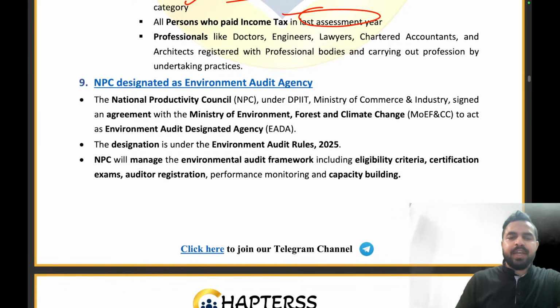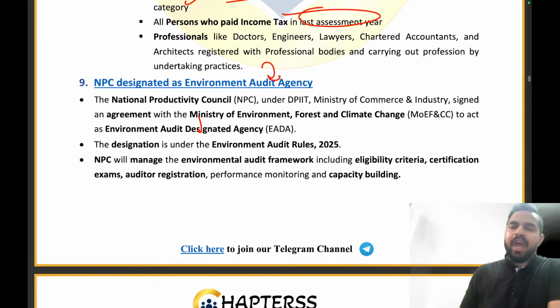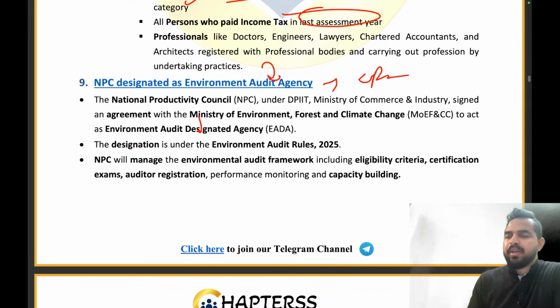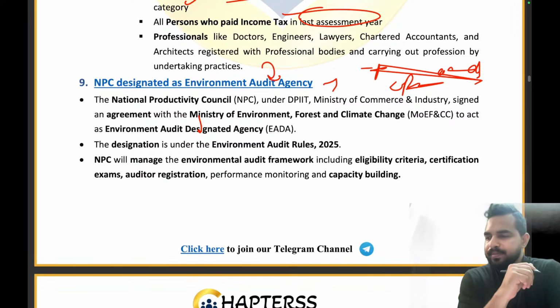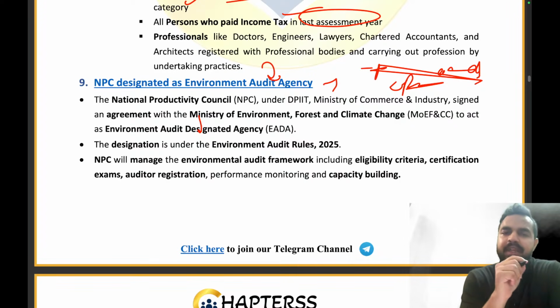So the NPC is designated as an environment audit agency. My dear friends, you all know that when companies are looking for any environment related project, they need environmental auditors. तो एनवायरमेंटल ऑडिटर्स की रिक्वायरमेंट बढ़ती है, right? And we want to ensure that there is a speedy redressal as well as a speedy clearance of all such requests launched by the different stakeholders. To ensure all of this, the NPC has been designated as an environment audit agency.